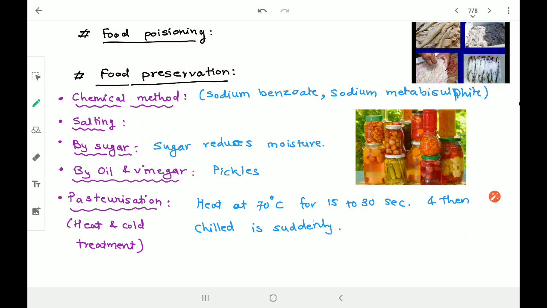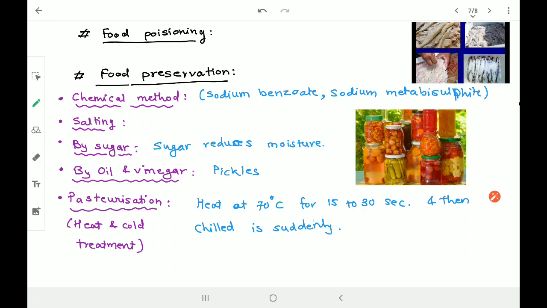What is food poisoning? It is not that the food has poison in it, or that someone put poison in it. In fact, bacteria spoil the food. Bacteria present in the air enter the food and spoil it, which makes the food unfit to eat. If you consume such food, it will cause vomiting, diarrhea, and it might even cause death. So we need to take proper precautions against food poisoning.